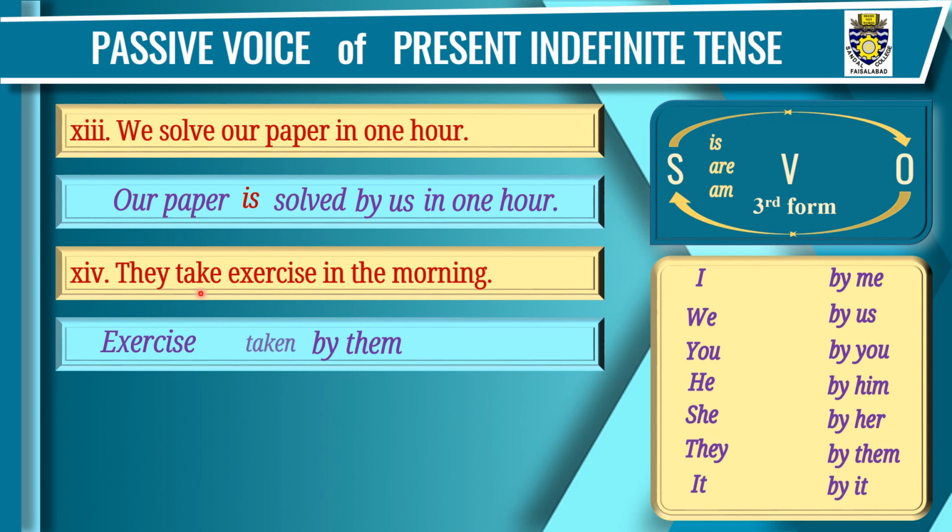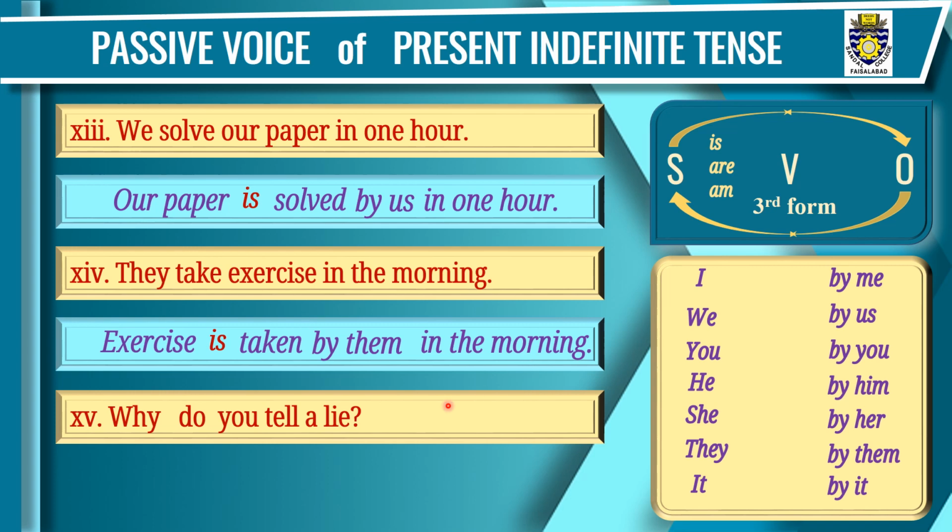Then third form, this is the step 3, take. The third form of take is taken. Now exercise is singular. With singular we'll use is. Exercise is taken by them. And this phrase is written as it is at the end of the passive voice. In the morning. Exercise is taken by them in the morning.